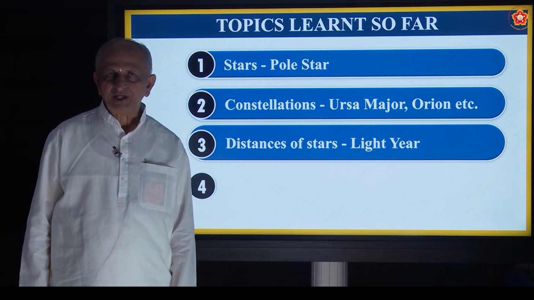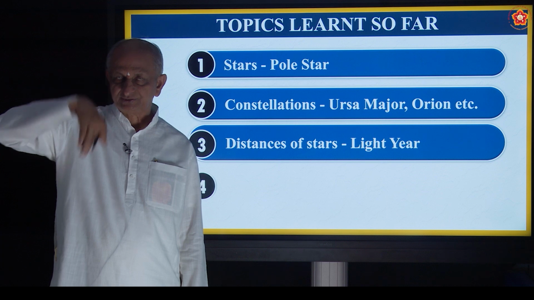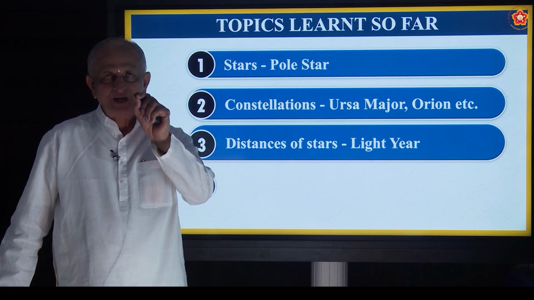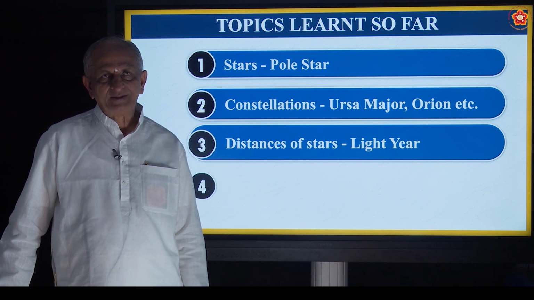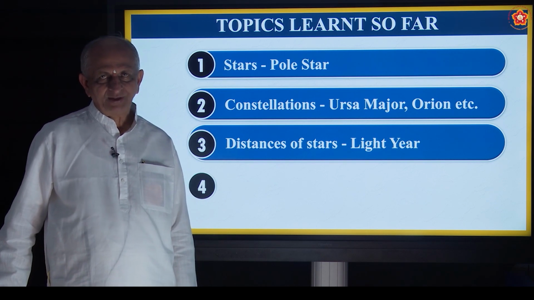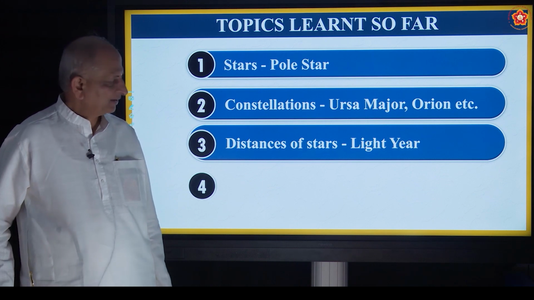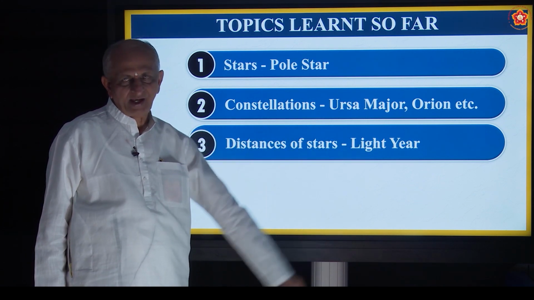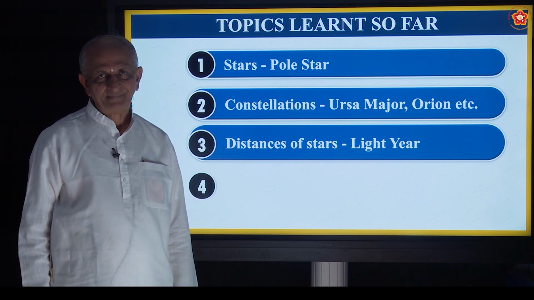And as you know, the stars, even though they look very small, they will be at large distances. And how to measure it? Then you are using a unit called light year. What is light year?